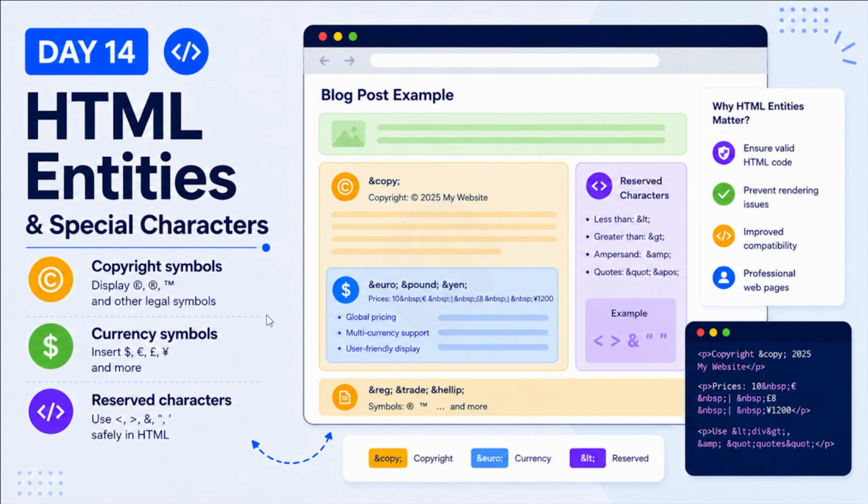So why do HTML entities matter? Imagine you want to display the less than symbol on a web page. HTML may interpret it as the start of an HTML tag, so instead of displaying it, it treats it as markup. Similarly, symbols such as copyright, registration, trademark, and currency symbols may not display correctly if proper HTML entities are not used. HTML entities solve this problem by converting special characters into safe, browser-readable codes.